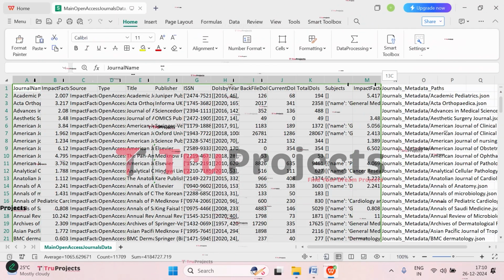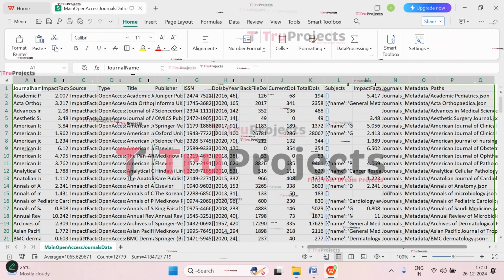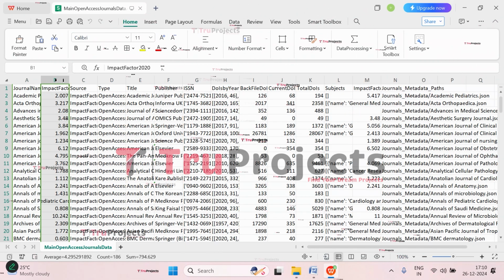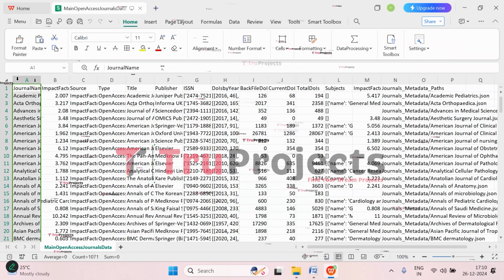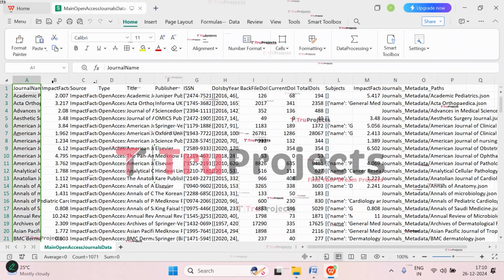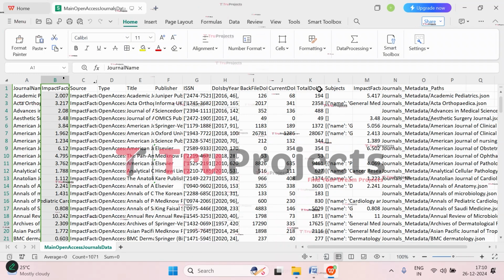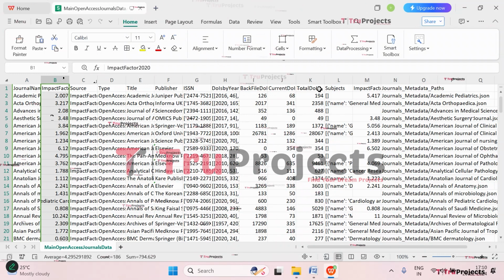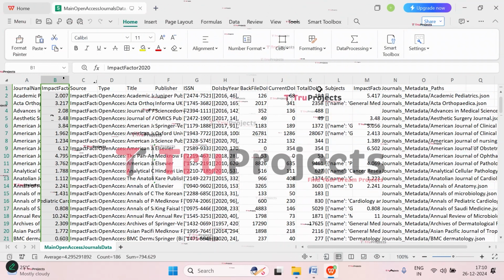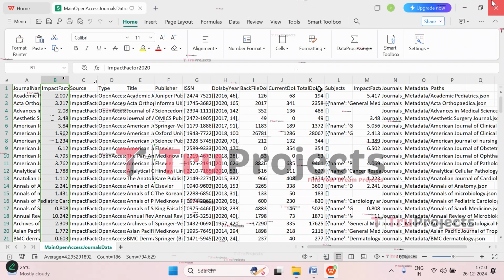So these are the different attributes based on which we will be predicting the journal impact factor. This is the target column, and the remaining columns are the attributes. Except the target, all the remaining columns are the features. Based on that, we will be predicting this impact factor. We will be using this data to train the model so that we will be able to predict this impact factor, that is JIF.